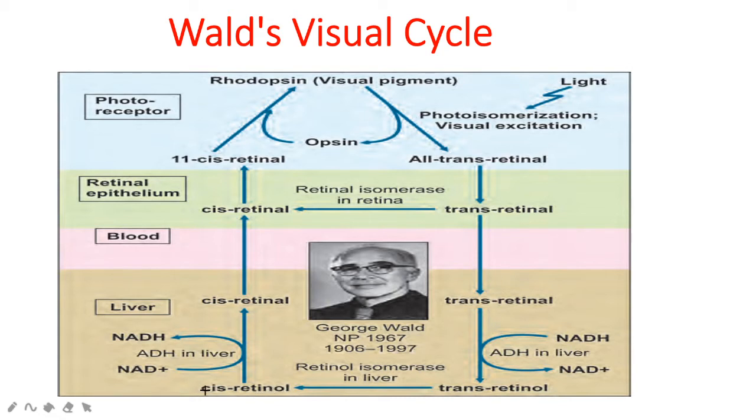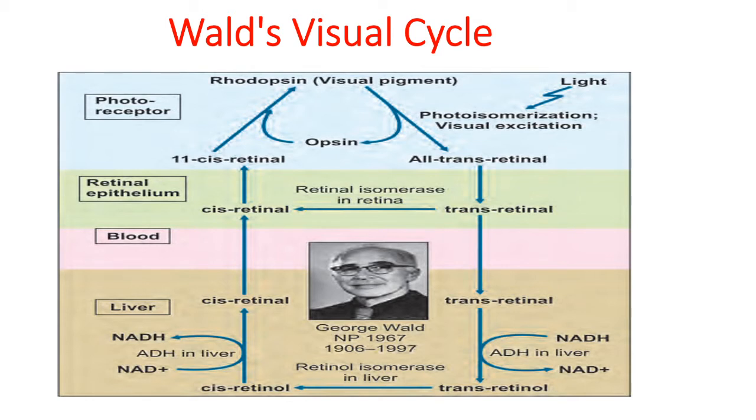Then again, this 11 cis retinol, with the help of the same enzyme alcohol dehydrogenase, can be converted into 11 cis retinal. Through blood it can enter into the retina, where it can combine with opsin to regenerate rhodopsin. So this is how it will regenerate. A continuous supply of 11 cis retinal is required in the rod cell to maintain the visual cycle.